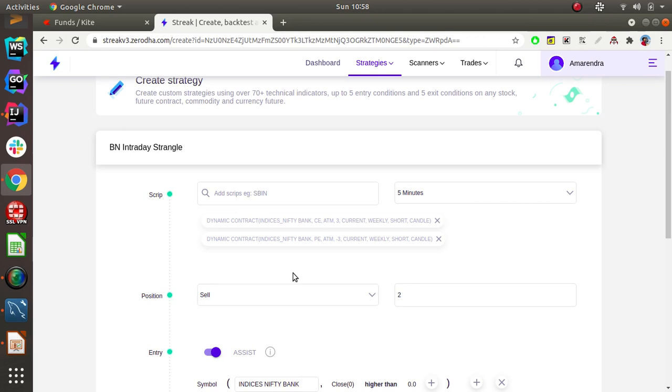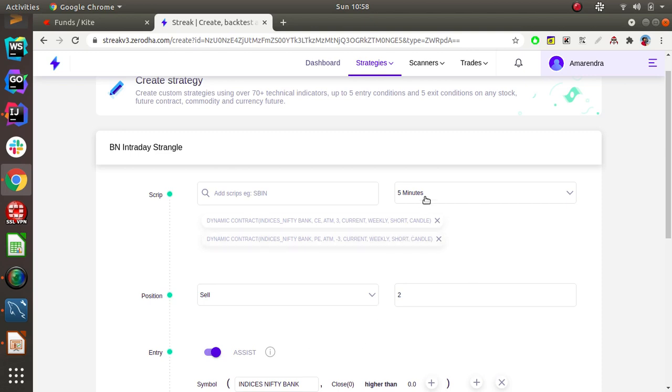If Indian VIX is high, the premiums will also be high, so it is a bit risky if you take 3. Based on the Indian VIX, you need to take the offset values. From the last 3 months, Indian VIX is around 12 to 18, so 3 is working pretty fine. But if your VIX is more, you can change these offset values depending on the Indian VIX.